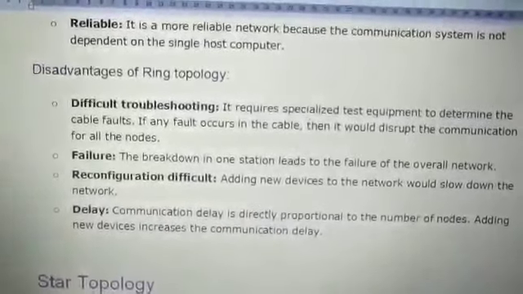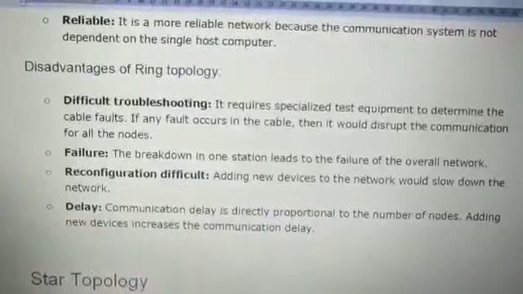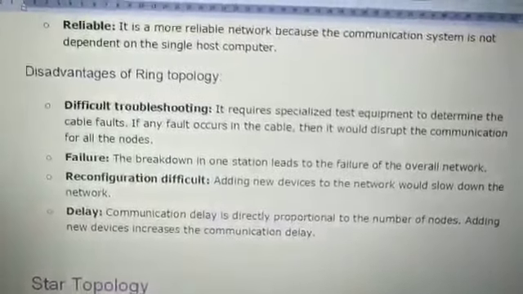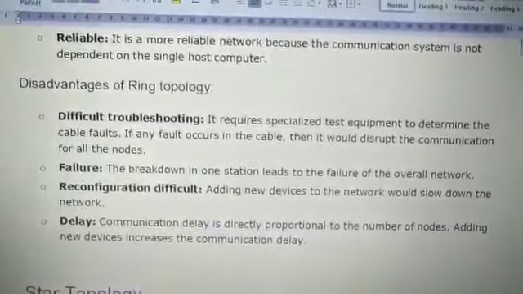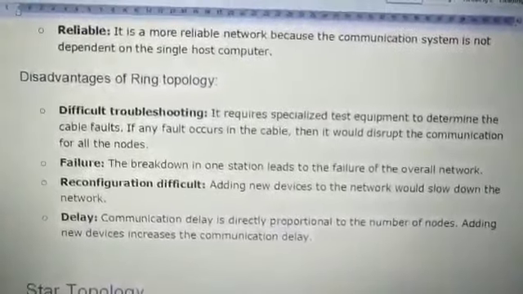So let me give you an example of it. IBM token ring network uses a ring topology, and FDDI network also uses the ring topology.